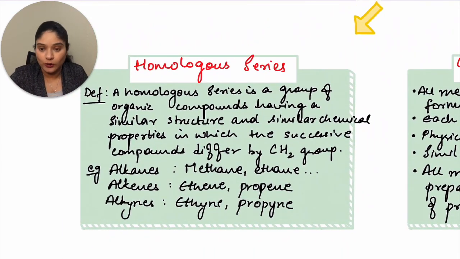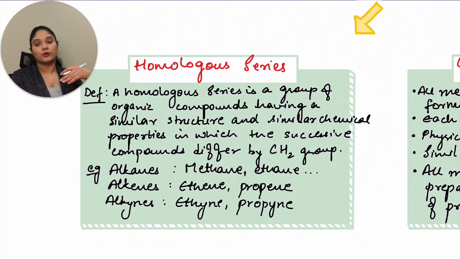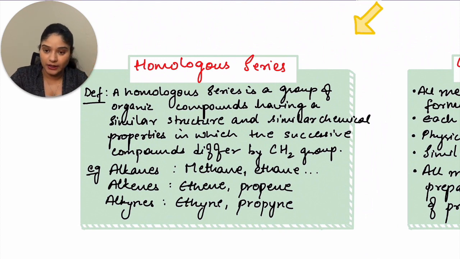What is a homologous series? So for example, we talked about alkanes. So alkanes have a whole series. That means you have, let's say, methane, ethane, propane, butane. So alkanes have an entire series. Similarly, alkenes have an entire series, alkynes, alcohols. So all of these series are known as homologous series, which helps us understand what all is coming in one category. So let's understand the definition.